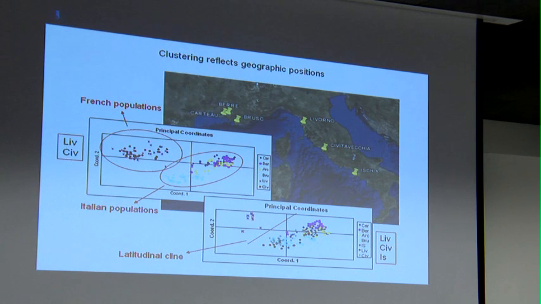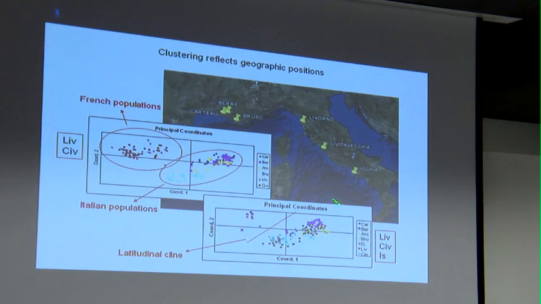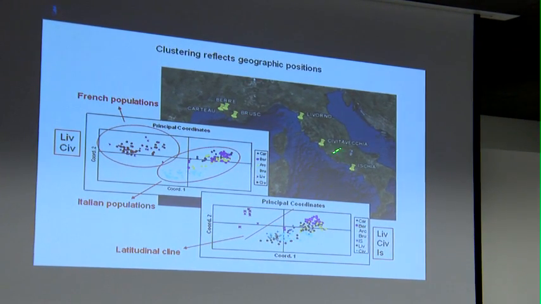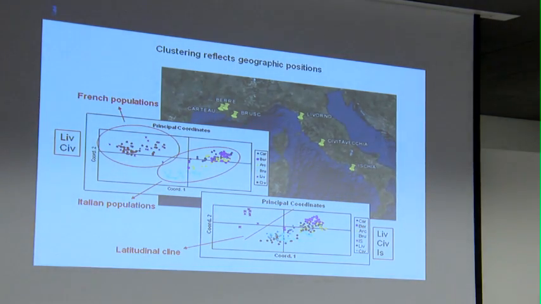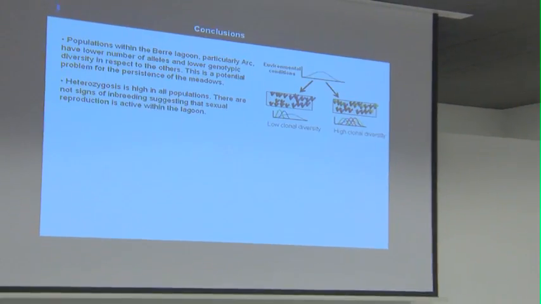If some of you know a little bit about the genetic structure of marine organisms along the Tyrrhenian coast, this is quite usual. There is a kind of decline in the middle of the Tyrrhenian Sea that is also very evident in Posidonia, another seagrass, where it's very clear to see how populations from the south of Rome, let's say, and populations from north of Rome belong to very clearly separated genetic groups.